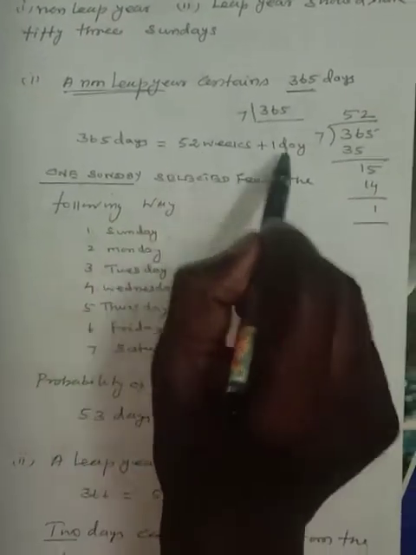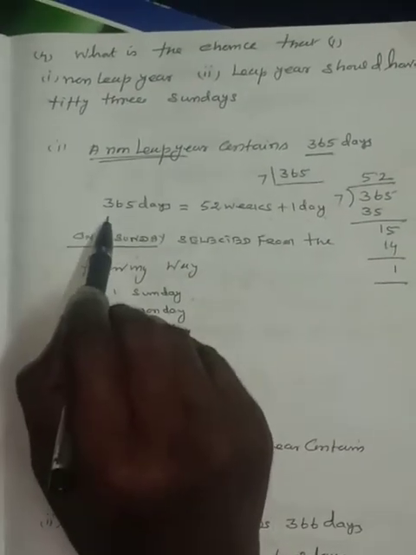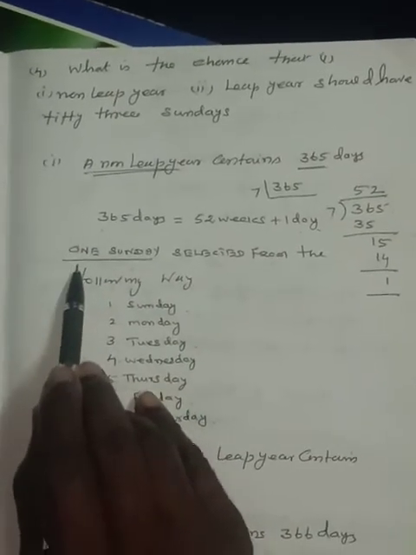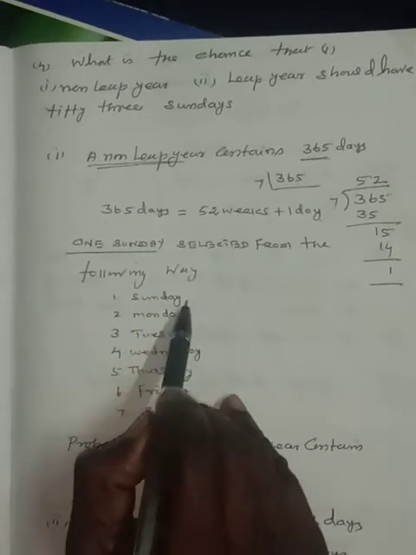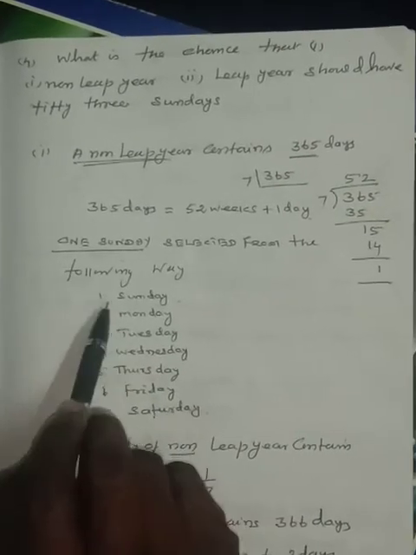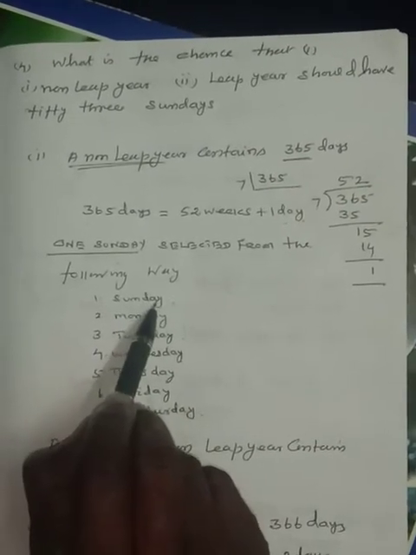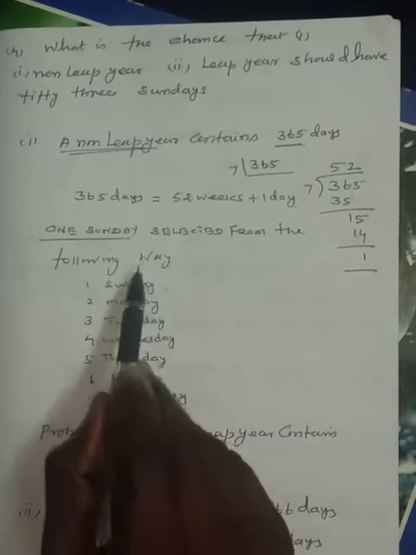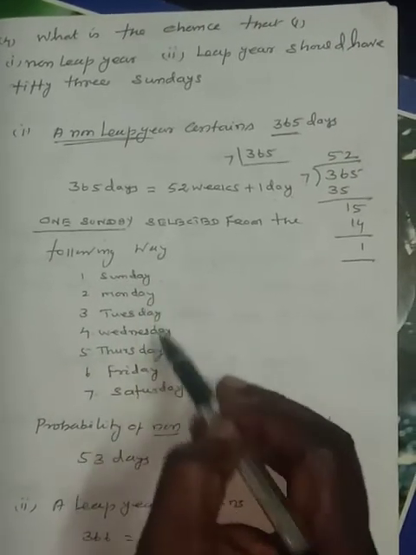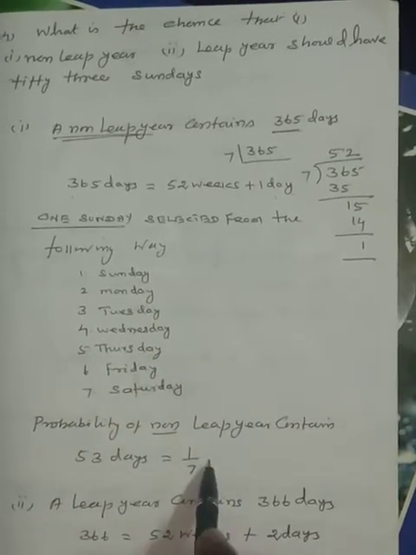So 52 weeks plus 1 day. That 1 extra day can be selected from the following: Sunday, Monday, Tuesday, Wednesday, Thursday, Friday and Saturday. So only one is Sunday. So the selection is 1 divided by the total number of days, 7 in a week. Therefore 1 divided by 7 is the answer.